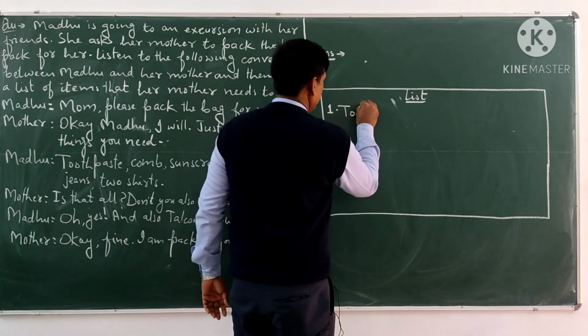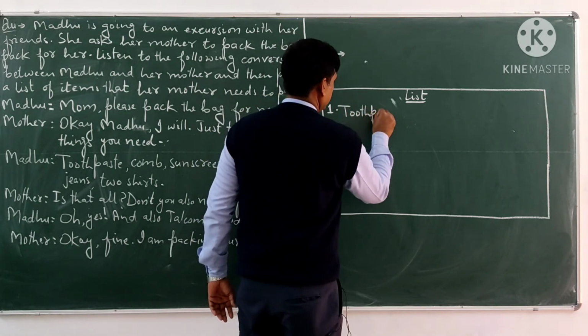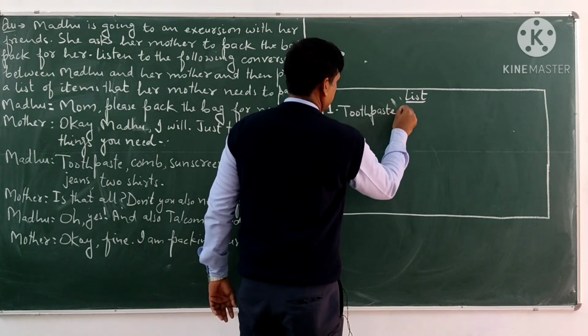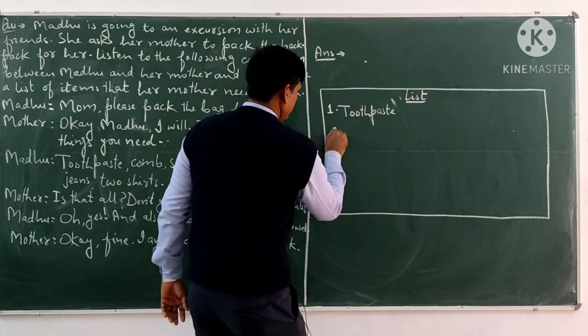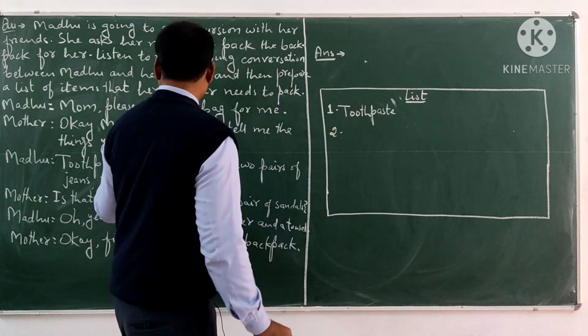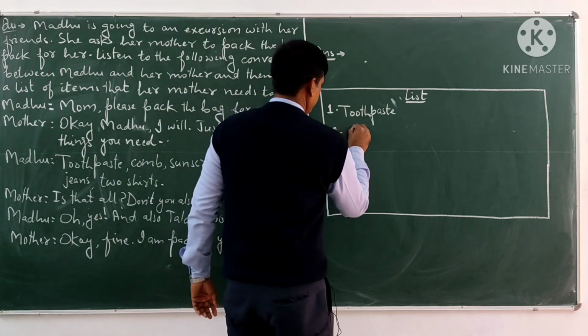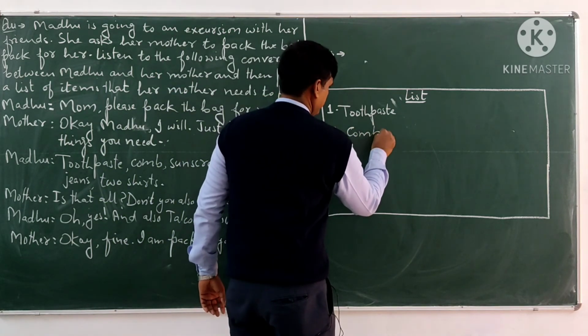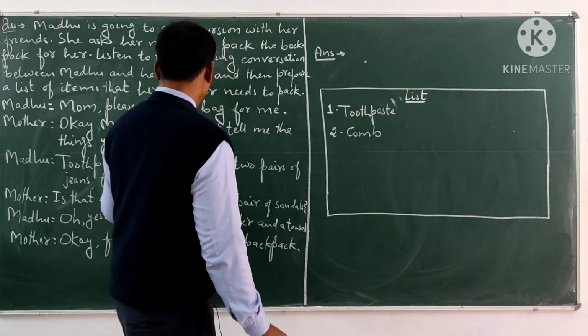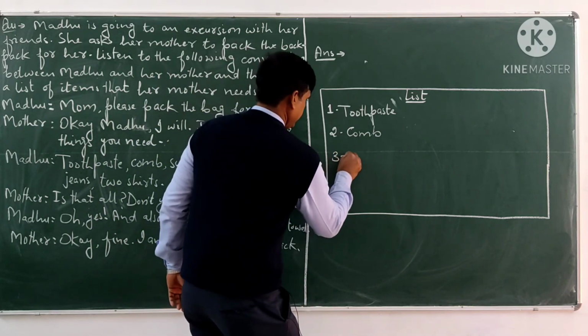Number 1 is toothpaste. Number 2 is comb. Then number 3 is sunscreen.